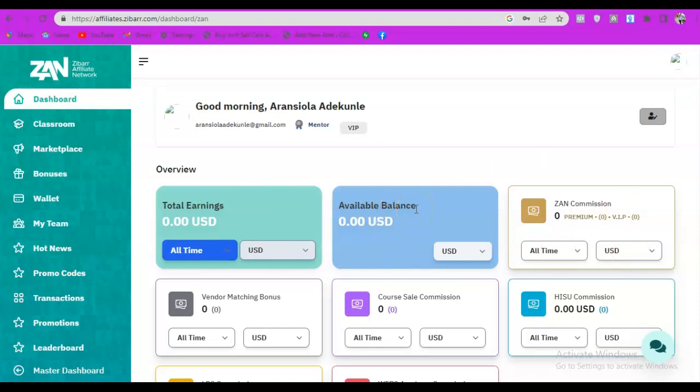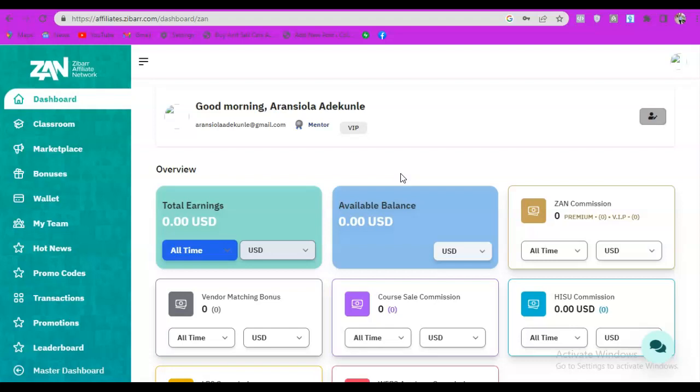So the platform is very beautiful and very sweet and it's straightforward. You don't need to crack your head to do anything here. All you need to do is come and promote products. Look for products to promote and just navigate through all these things. The same process, you can do on your mobile phone as well. All these things are there. You don't need to have a system before you can do it. No, you can do this both with your mobile phone and with your laptop.